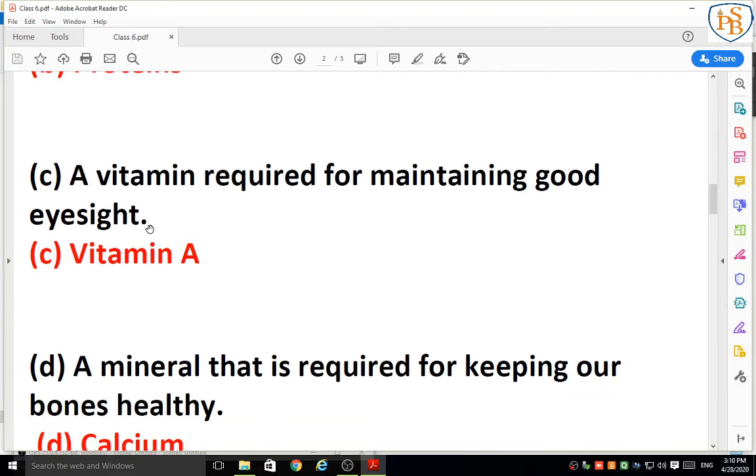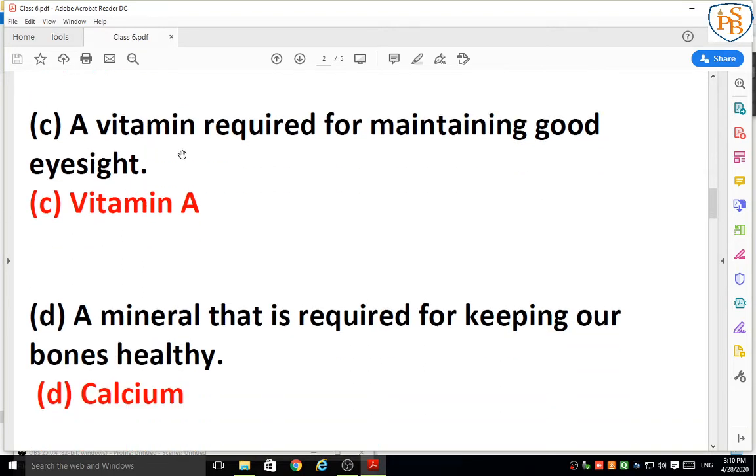Okay, next one, a vitamin required for maintaining good eyesight. We have learned that many vitamins are there, many minerals are there, the table is there. So from that table you can write the answer: vitamin A. Vitamin A is important for maintaining our eyes healthy.